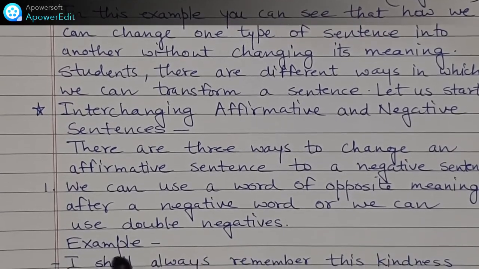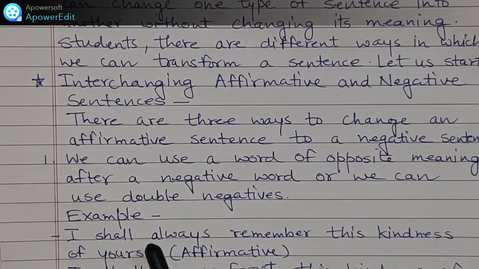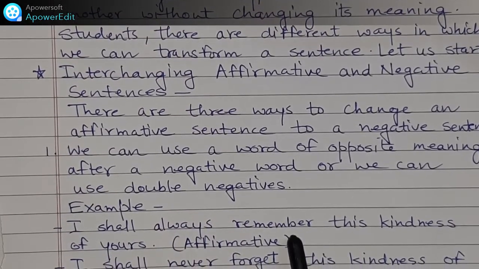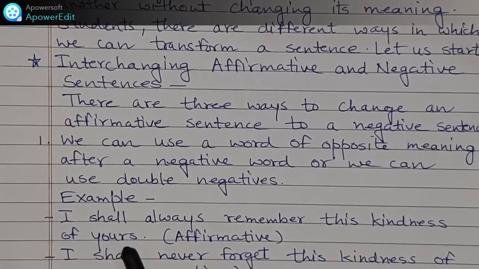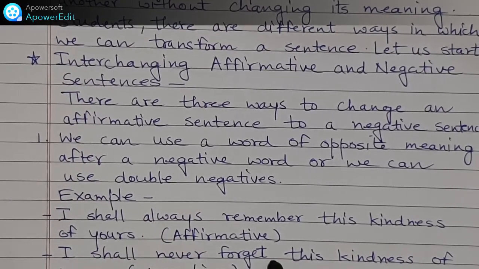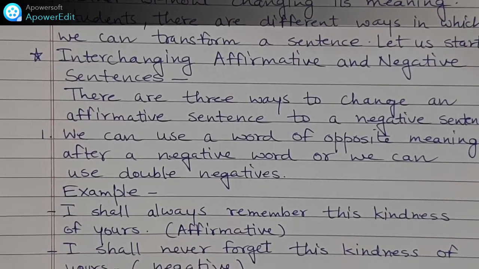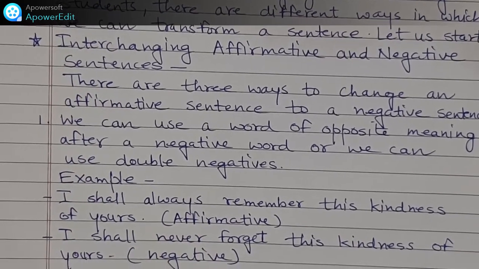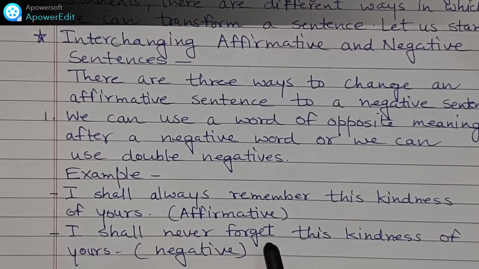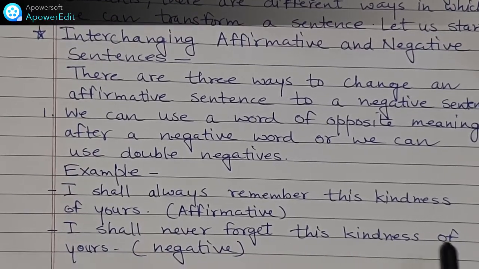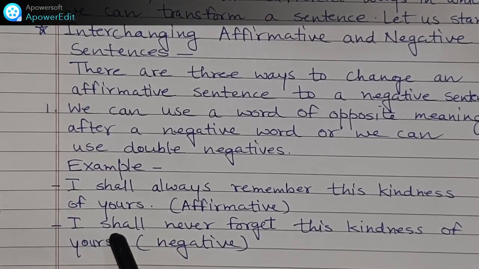For example, I shall always remember this kindness of yours. Affirmative sentence. So, we will change it into negative. I shall never forget this kindness of yours.